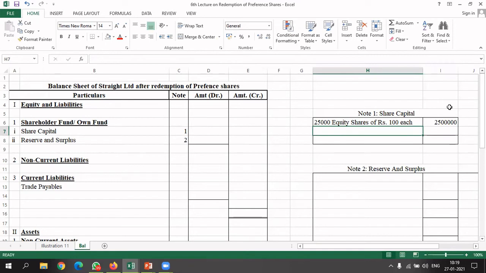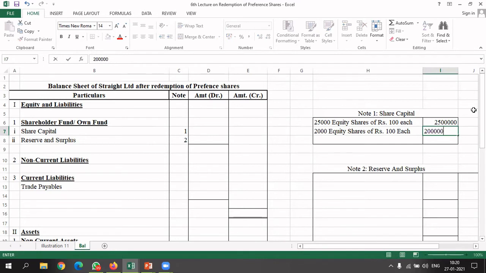And after that we have again 2,000 equity shares of rupees 100 each. This is what we have issued during the process, 2 lakh rupees. So the total amount we have right now is 27 lakh. So here in the amount column it will be 27 lakhs.